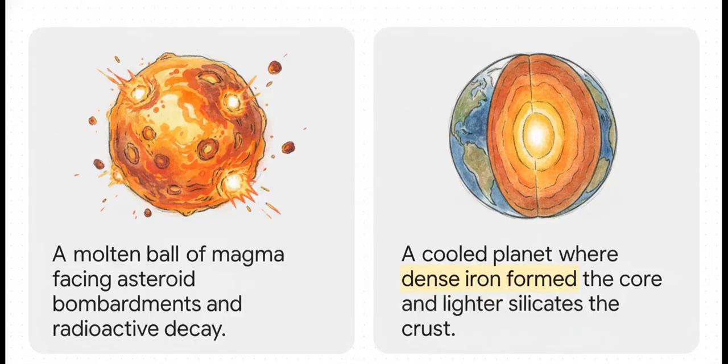Now, early Earth didn't look anything like the tranquil blue marble we know today. It was a violent, chaotic, molten ball of magma, getting constantly pummeled by asteroid bombardments and intense radioactive decay. Just an absolute hellscape. But as the planet finally started to cool down, that differentiation process occurred. The denser materials like iron and nickel actually sank all the way down to the center to form the Earth's core. Meanwhile, the lighter silicate rocks kind of floated on top, forming the mantle and the crust.